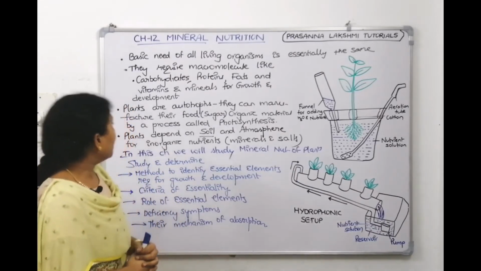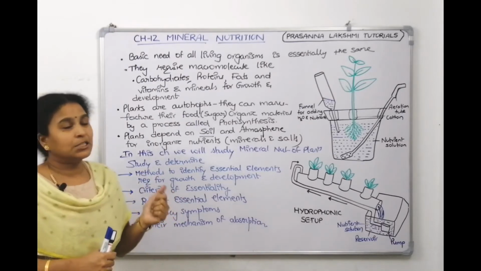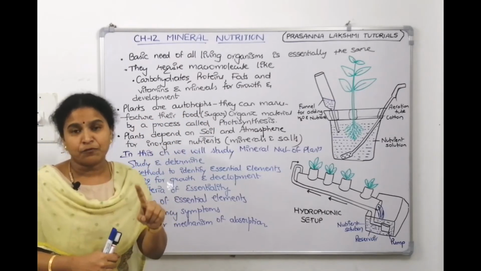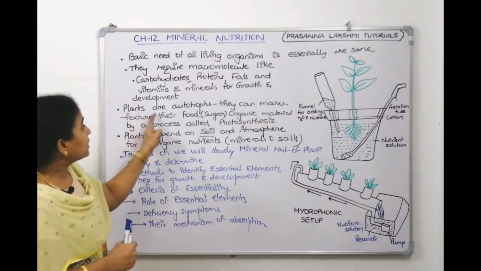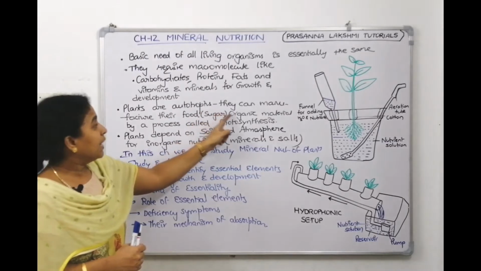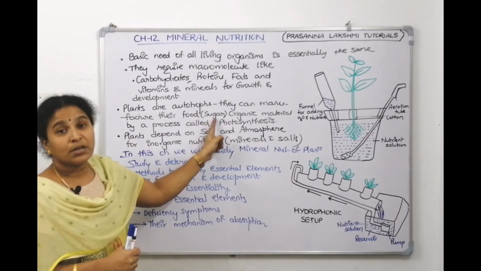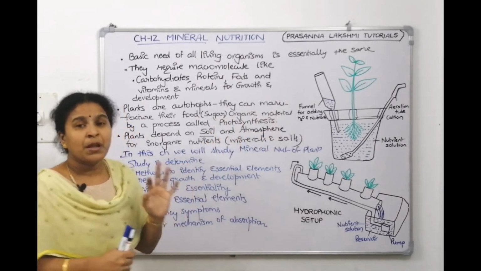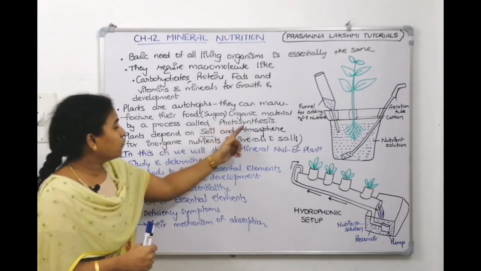Now, when we come to plants, how are we different from plants? Plants are autotrophs. We are heterotrophs. We cannot prepare our food. We depend on autotrophs for our food, but not the case with the plant. Plants are autotrophs, means they can manufacture their food. Food means sugar, which is an organic material, and it can manufacture it by a process called photosynthesis.